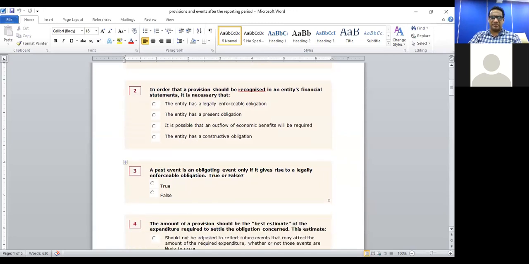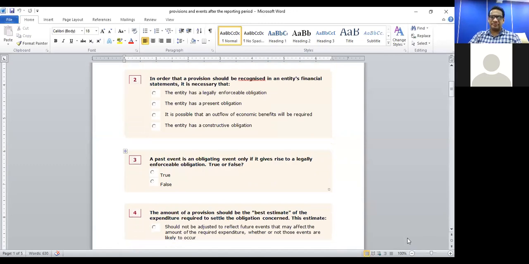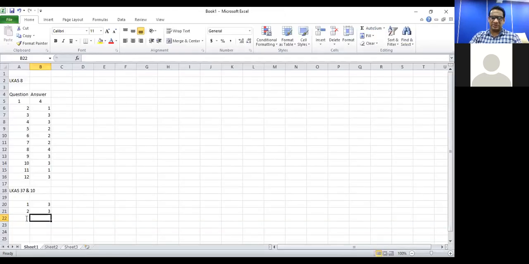Question number 3. A past event is an obligating event only if it gives rise to a legally enforceable obligation. I repeat, a past event is an obligating event only if it gives rise to a legally enforceable obligation. True or false? It is, of course, false, incorrect. Even if it is not legally enforceable, it can be obligating. So for question number 3, correct answer is false, also answer 2.